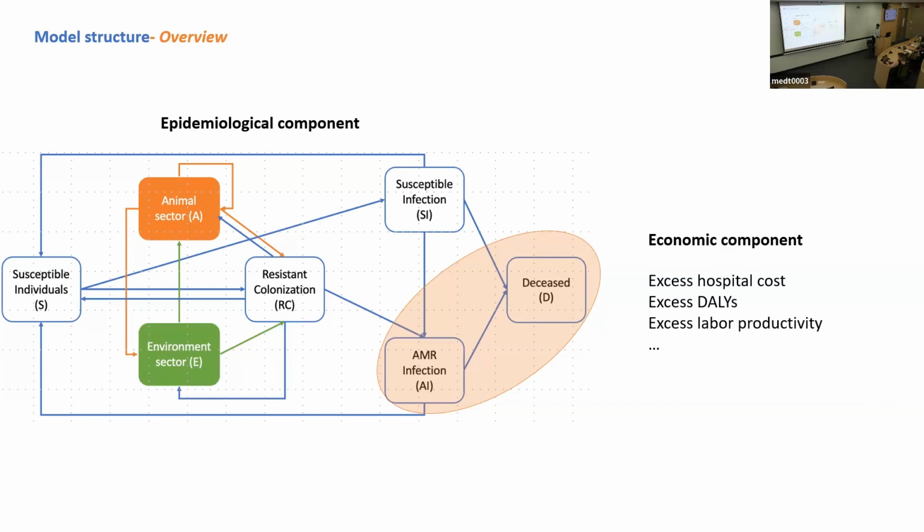Then we can calculate the excess hospital cost, labor productivity loss, and maybe DALYs or other outputs, and combine them together to get our socioeconomic impacts on human society. So I will go through the model structure.